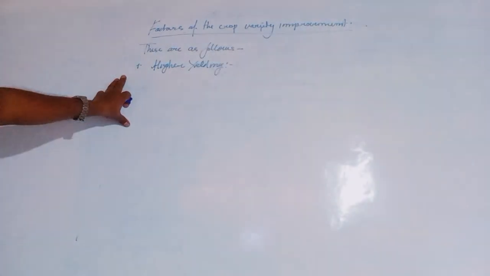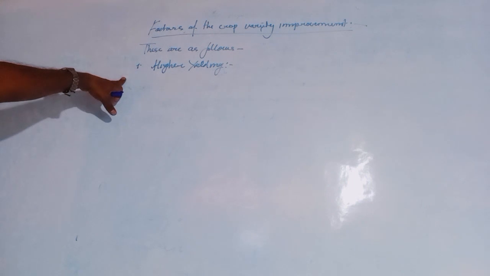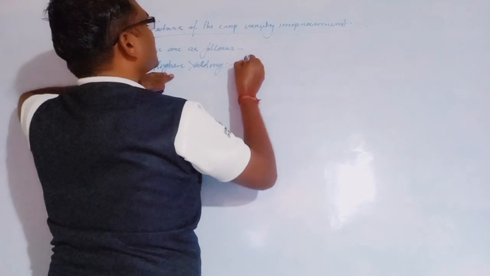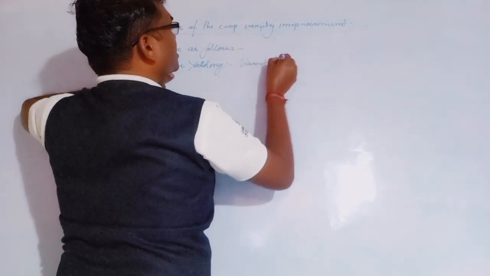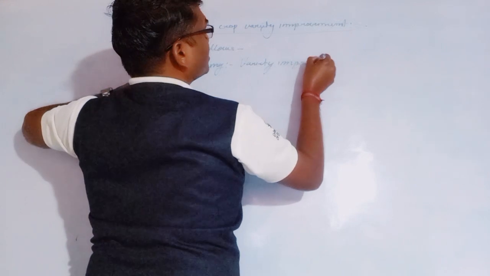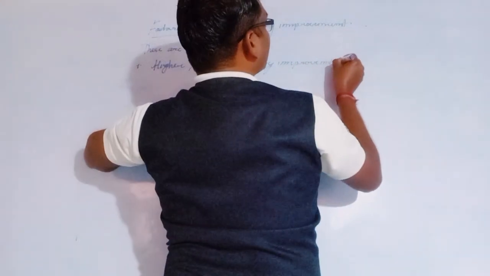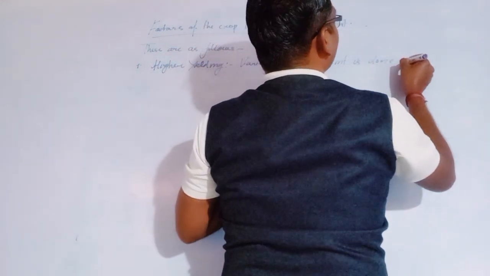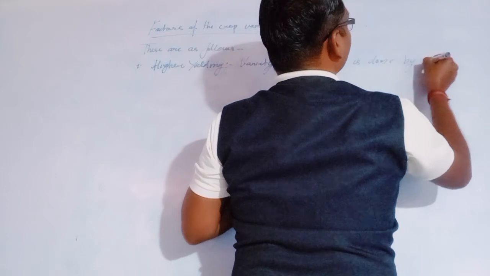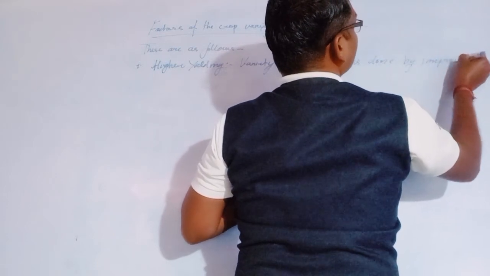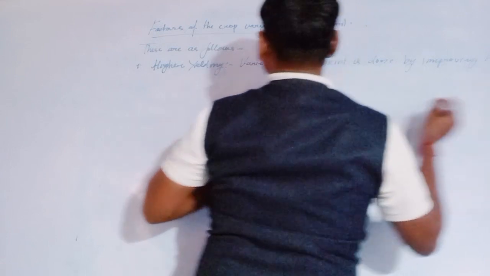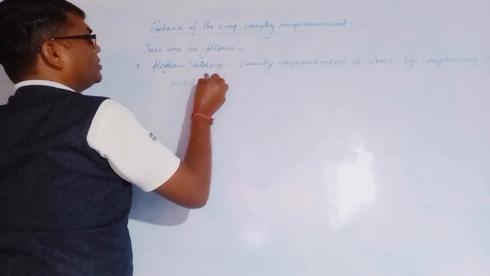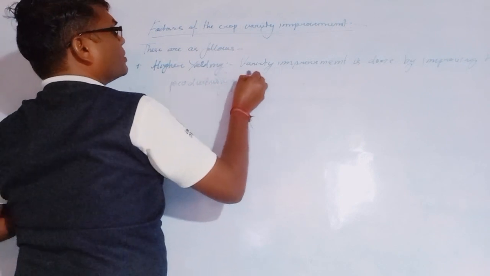As we know, higher yielding means that variety improvement is done by improving the productivity of crops.